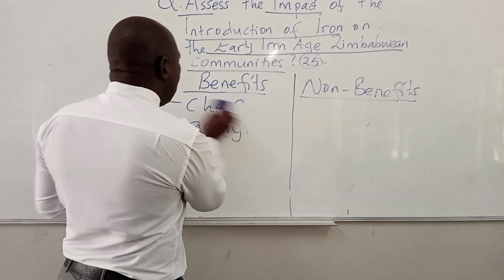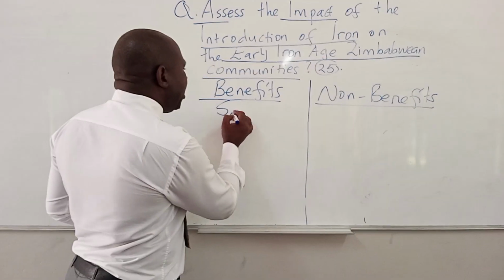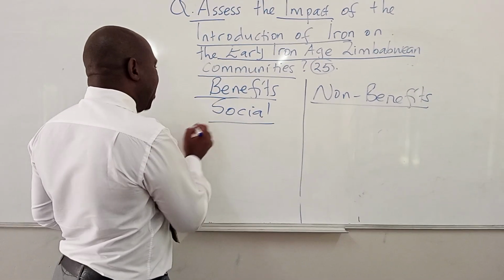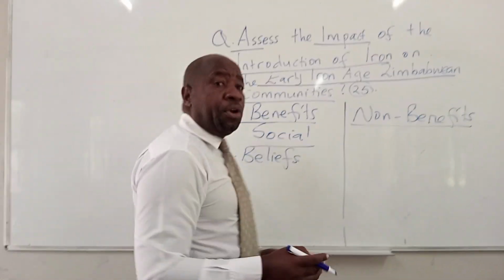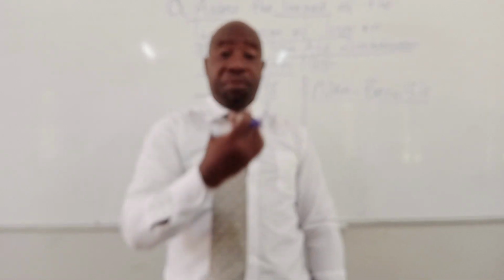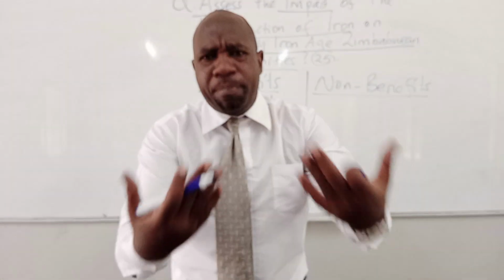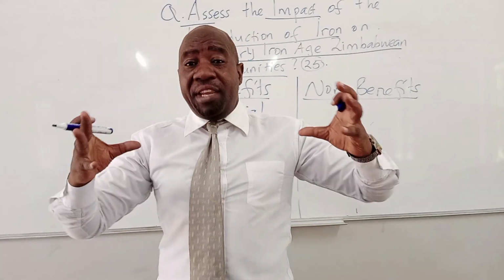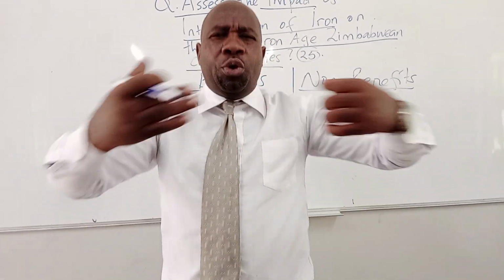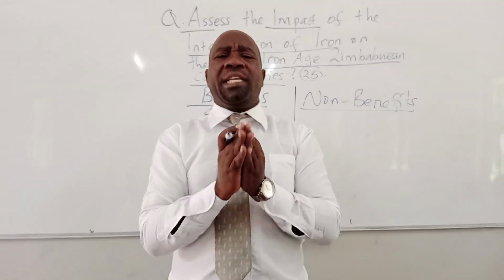Then we move on, we also talk about social changes. What were the social changes that came as a result of iron technology? Number one, we talk about beliefs. These people started to believe in God, in the name of the Father, the Son, and the Holy Spirit. And this brought people together. They were also believing in the existence of the ancestral spirits, believing in God and also ancestral spirits. It brought these people together. There was unity, there was togetherness, there was harmony. Why? Because they had the same beliefs.